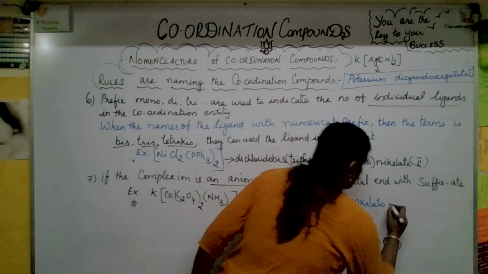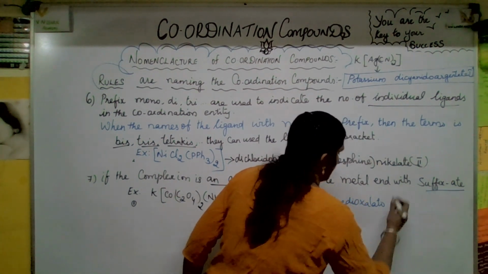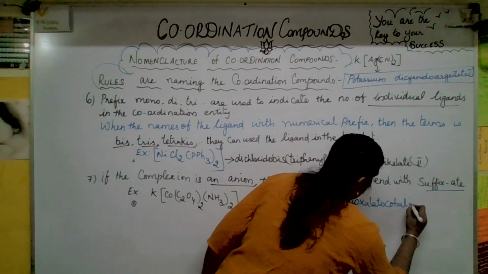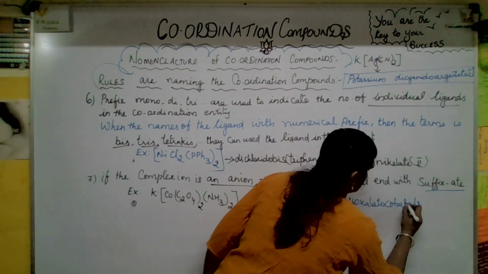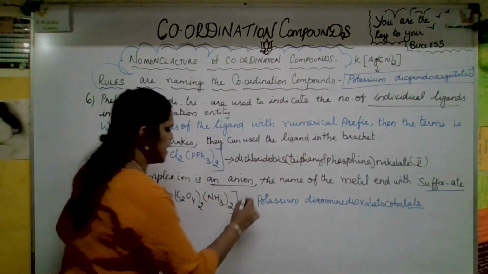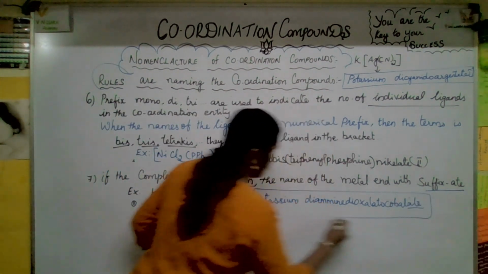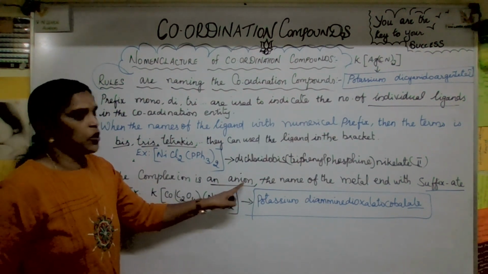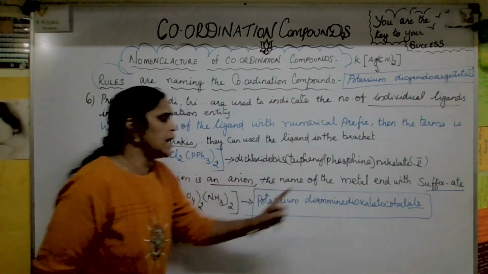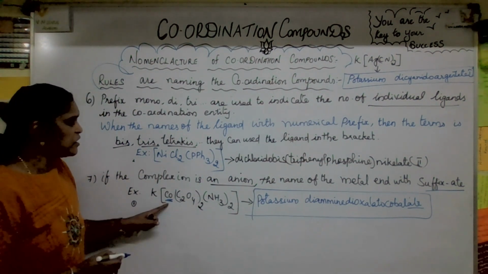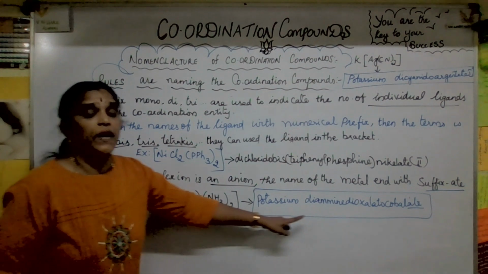cobaltate. Yes, suffix with ate, right? Cobaltate. Okay, so this is the way you have to give the name for it. See now, for the complex ion in anionic complexes, the name of the metal ion ends with the suffix ate. This is the central metal ion, so it will be cobaltate.